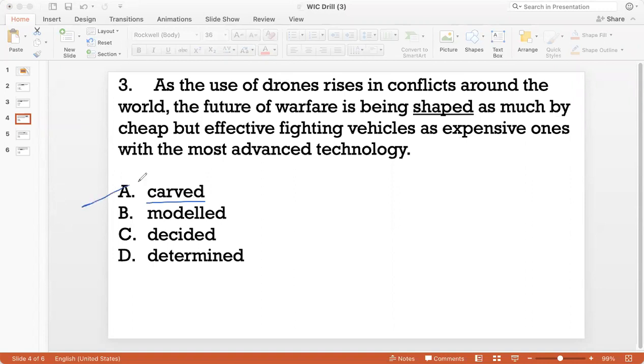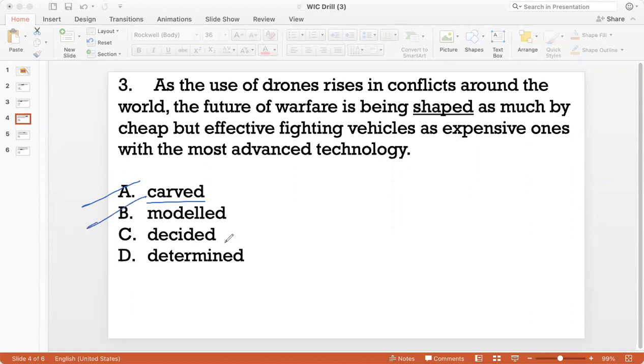So it's not A. Okay, modeled, again, modeled is, I can say that the statue was modeled after the city councillor, right? So I'm trying to say model in the sense of, again, a very physical context where I'm saying that something takes after something else, right? So that doesn't make sense here.